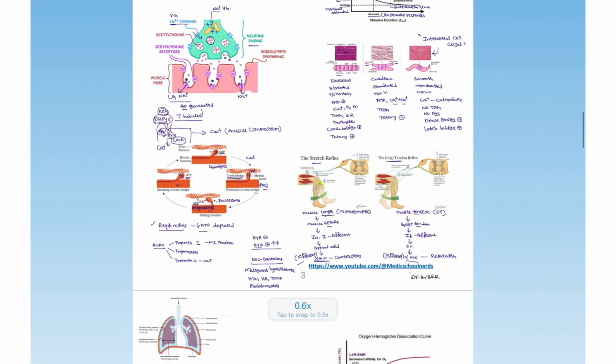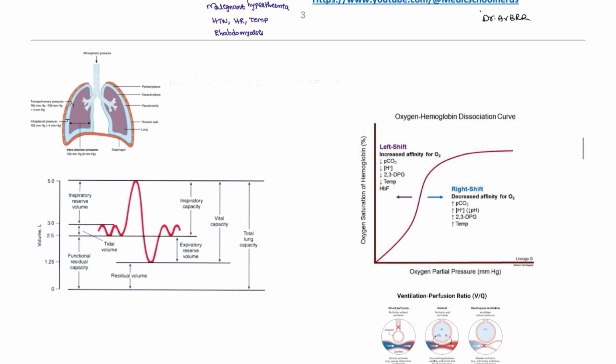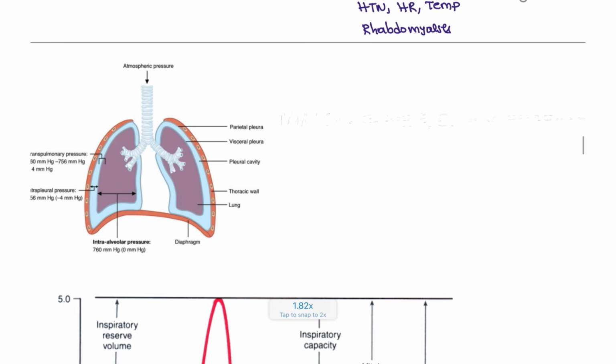Okay, next moving on to the next topic, that is the respiratory system. In the respiratory system, first we will understand what is inspiration, expiration and forced expiration. First we have to see inspiration. Whenever you are inspiring, this is an active process. During this you are going to use the main muscle, that is the diaphragm.